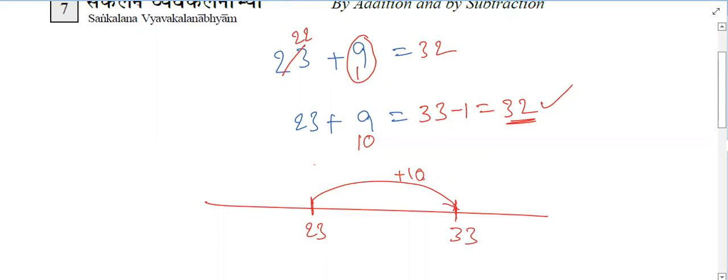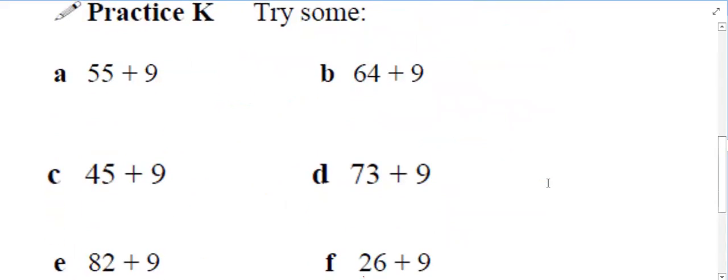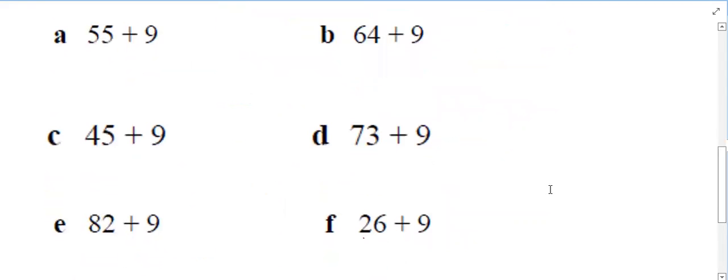But instead of 9, we have added 10, means on the number line we have to come backwards again. How many positions we have to come backwards? 1 position. Because out of 10 positions, 9 positions are required. So we don't need this 1 position. If we come back this 1 position, this number will be 32. Okay. Here we use both addition and subtraction. So this is the way to do questions using this sutra, Sankalana Vyavakalana. Now we'll do these questions.